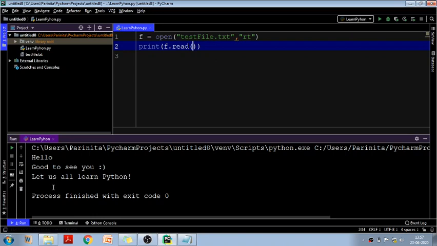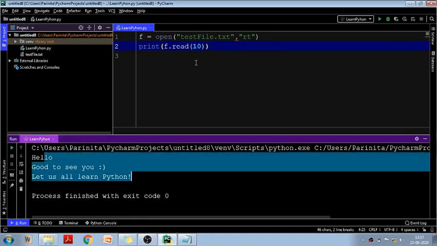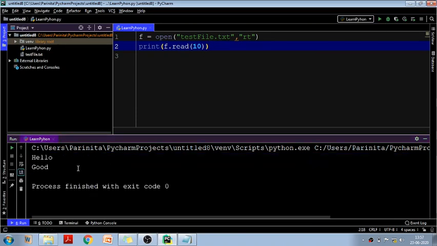For example, we are having 3 lines, but we don't want to read the whole thing, we just want to read, let's say, the first 10 characters. So what I can do is mention 10 here. Instead of showing this whole file content, it will show only the first 10 characters. Let's run it. See, only hello and then good, only these 10 characters are shown here. Got it? So you can either read the whole file content, or you can read a limited number of characters as per your wish. You can mention the number of characters here.